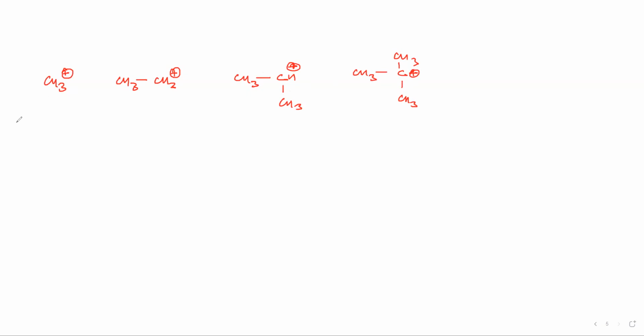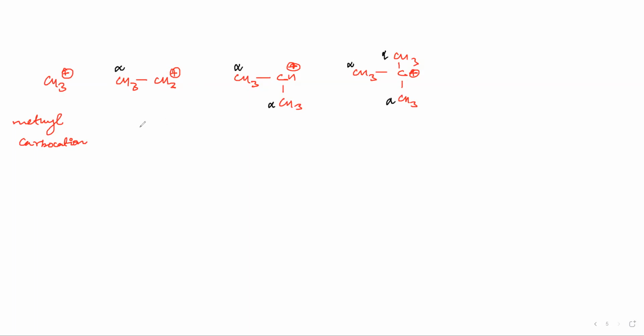This is methyl carbocation. Since this carbocation is adjacent to one carbon, it has one alpha carbon here. This is alpha carbon. The carbon which is joined to the functional group, this cation is the functional group. This carbon here is known as alpha carbon. This has two alpha carbons. Now this has three alpha carbons. Correct?